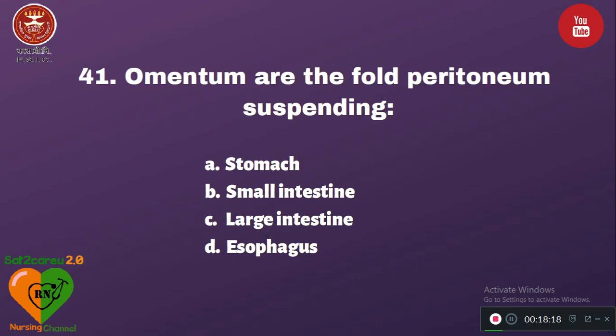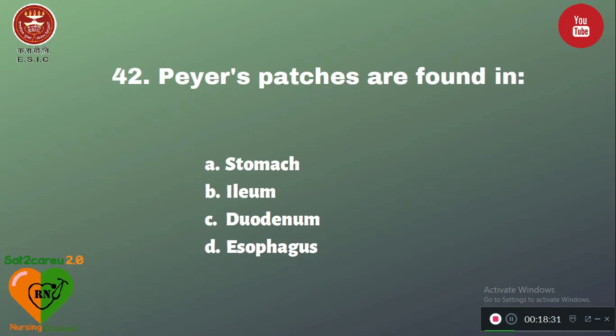Question number 41. Omentum, the fold of peritoneum, suspends from option A, stomach; B, small intestine; C, large intestine; D, esophagus. The right answer is stomach. Question number 42. Peyer's patches are found in A, stomach; B, ileum; C, duodenum; D, esophagus. Peyer's patches are found in the ileum.